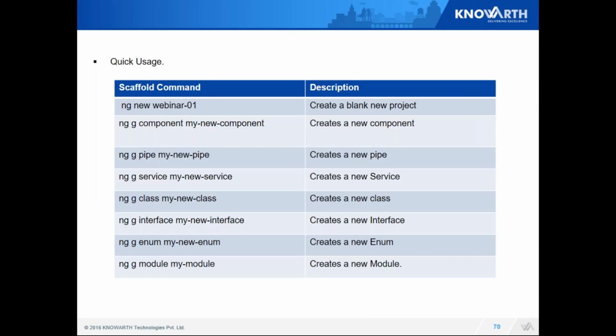So these are some of the quick commands. Let's say I run ng new webinar1, it's going to create a complete blank project for me. Now when I want to add new components, I just need to add this command. So this command comes in pretty handy.